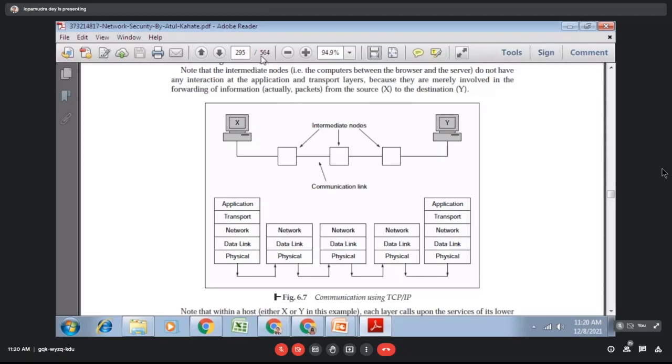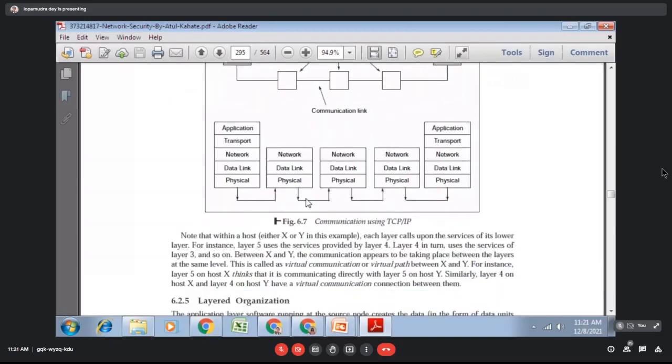So I am sending the mail. I am the client, and these are some intermediate server nodes. By this you will get my mail here. So I am X, you are Y. This is the client, this is the server. That's why it is called a peer-to-peer network.